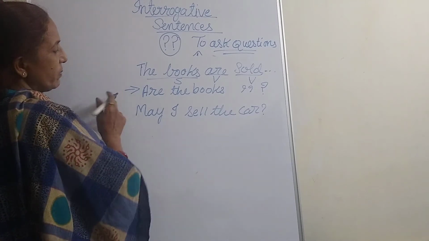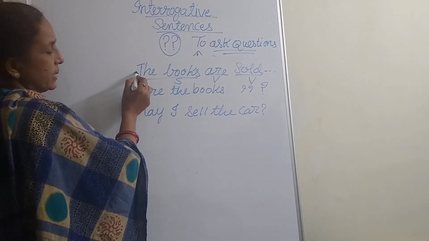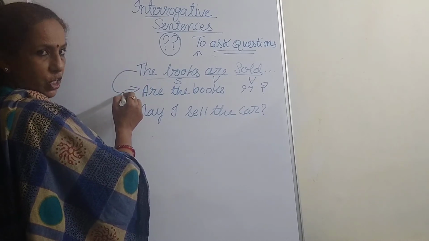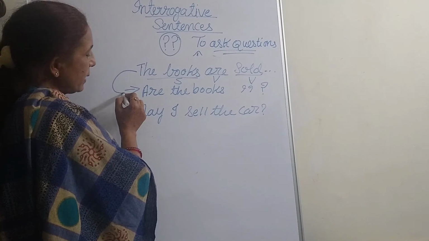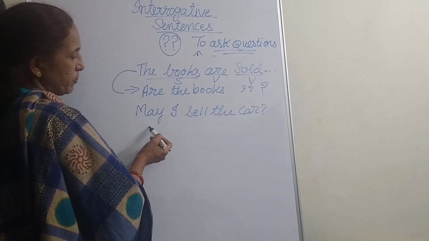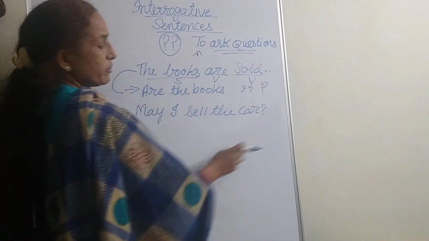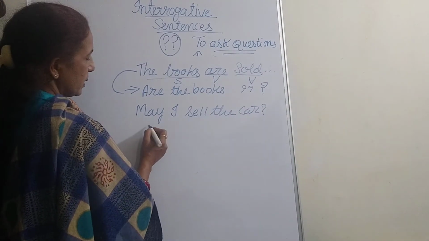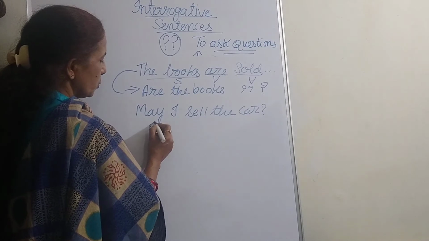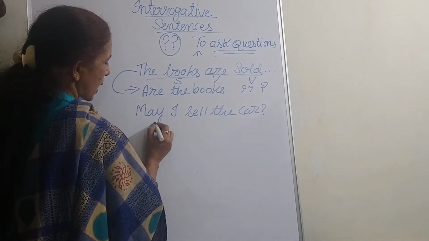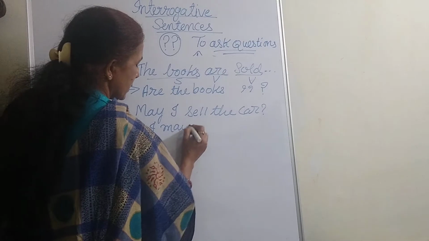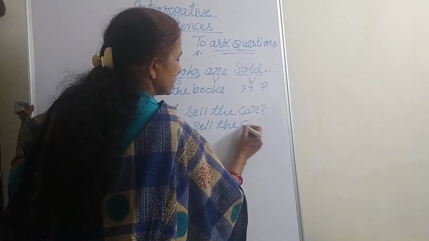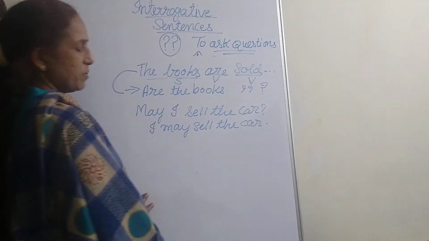Till now we were taking simple sentences or statements and changing them into interrogative sentences, right? Let us now change the interrogative sentence into a simple statement. So, may I sell the car? What do we say? I may sell the car. May I sell the car? I may sell the car.